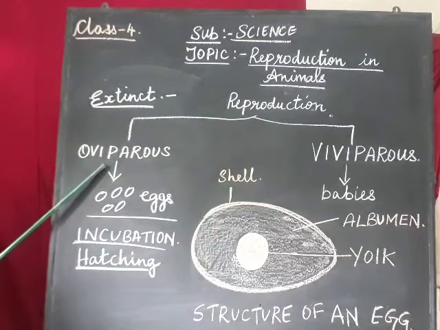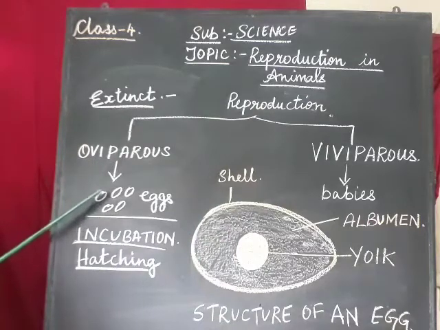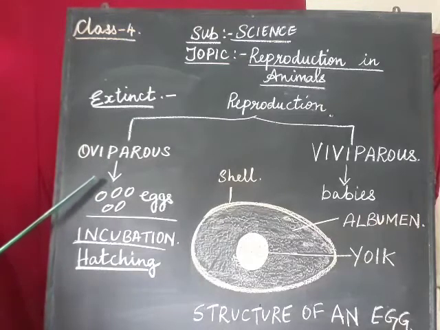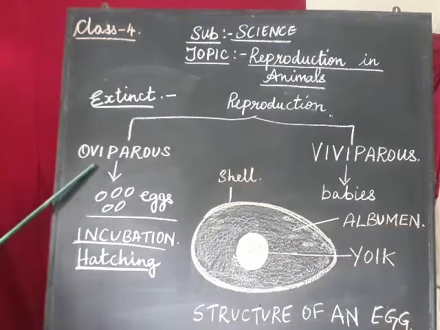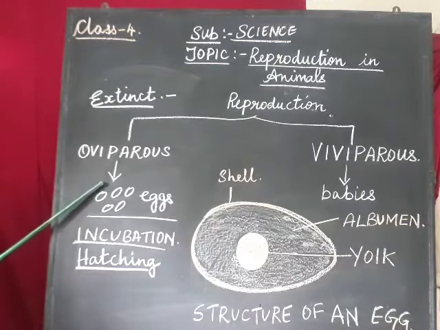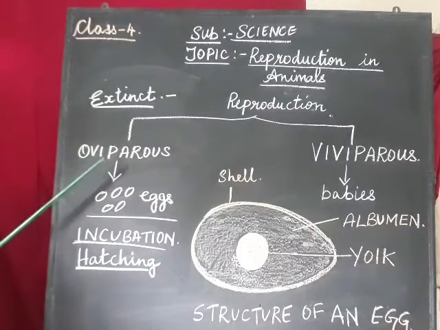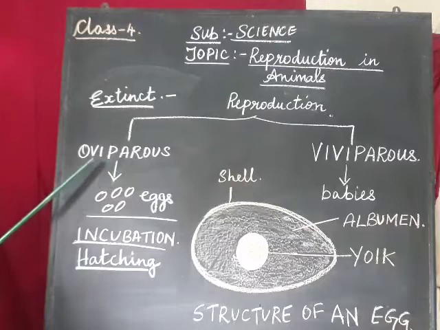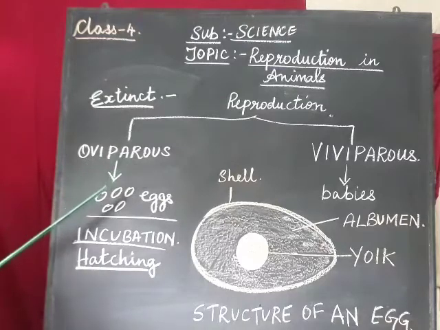Oviparous are those animals who lay eggs. For example, birds. You must have seen pigeon or hen. They are birds. They lay eggs. So that is the way they reproduce. Animals who lay eggs are known as oviparous animals.